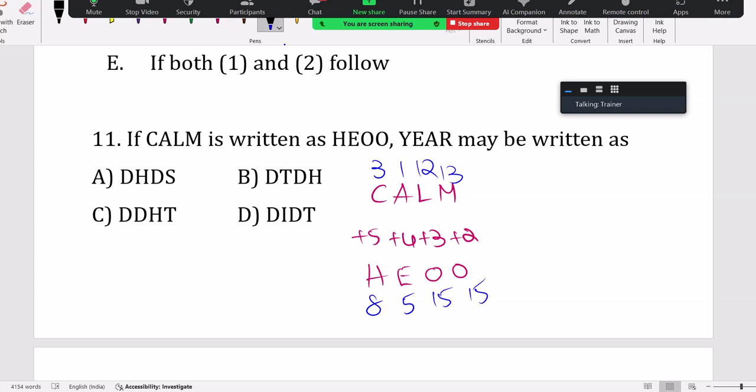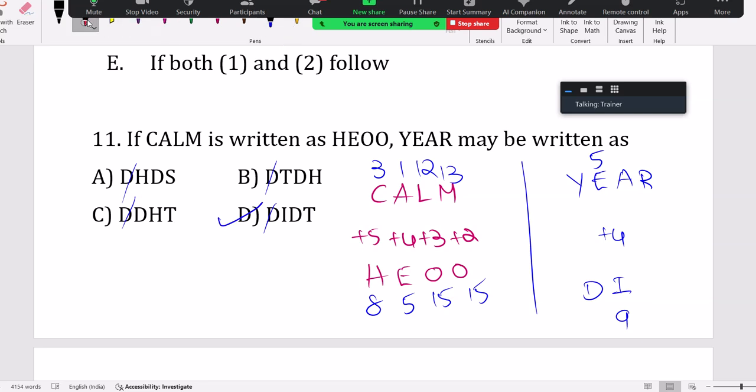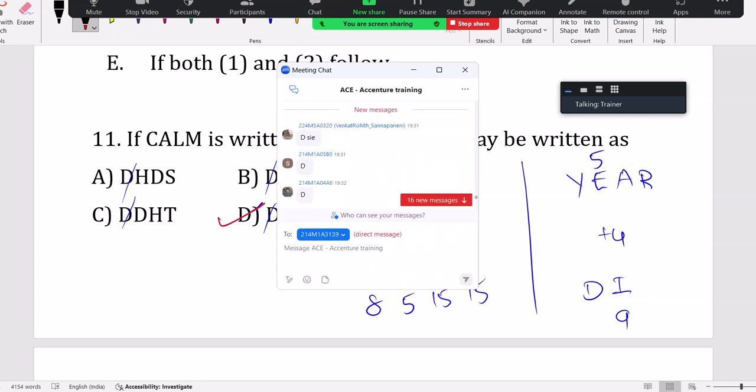If you apply the same thing here, you be smart enough in the exam. Don't waste your time. The first letter is D, common everywhere in the options. Don't waste your time. See the second letter; the second letter will decide the answer. For the second letter, I have to do +4. E value 5, +4 means 9. I is 9. The second letter decides my answer: option D. Be smart enough in exams. Yes, even 2 seconds, 3 seconds, 10 seconds also matter, dear.